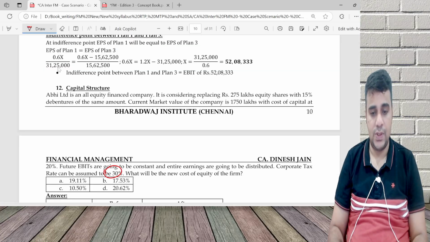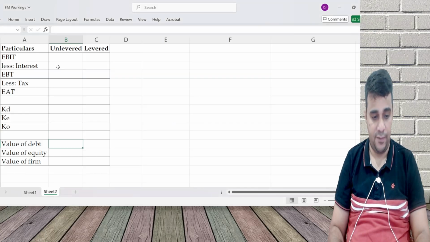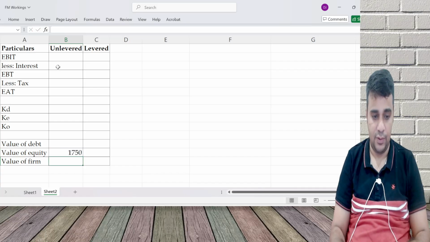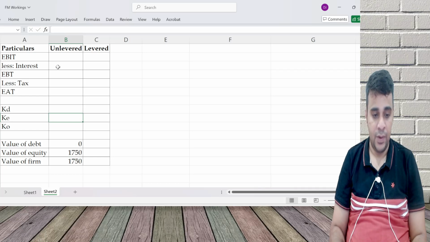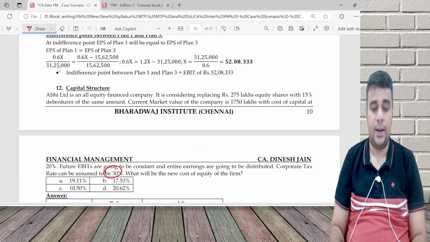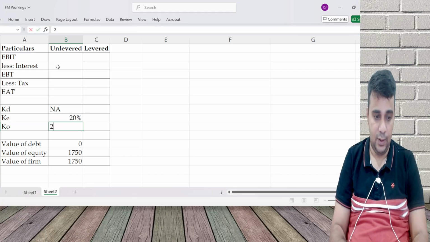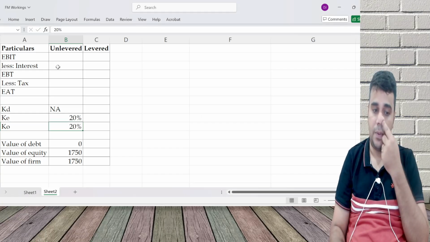As of now, originally, just considering replacing, current values: equity 1750, firm 1750, no debt. Both are same, equity and firm. AD not applicable. And it says cost of capital is 20%. Equity will also be 20%, capital will also be 20%.